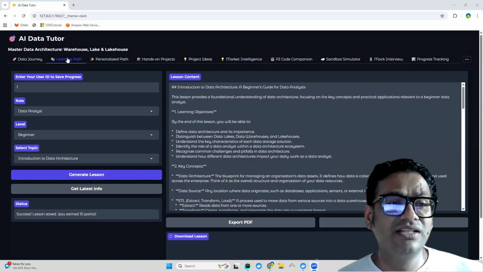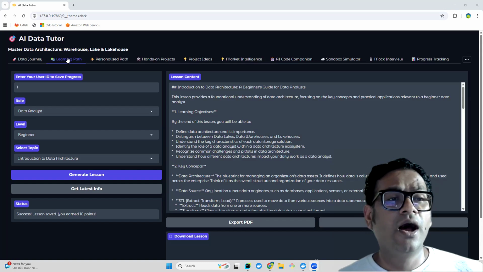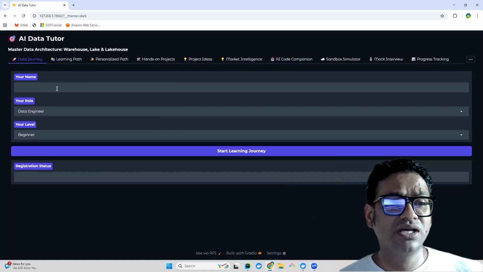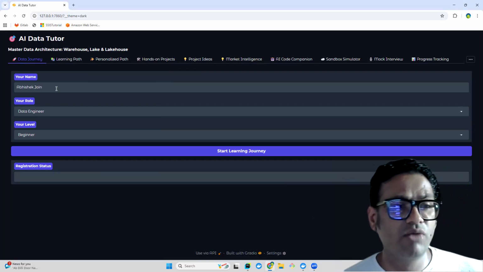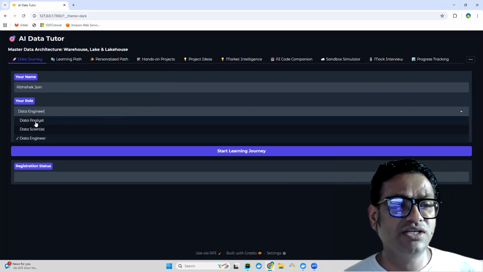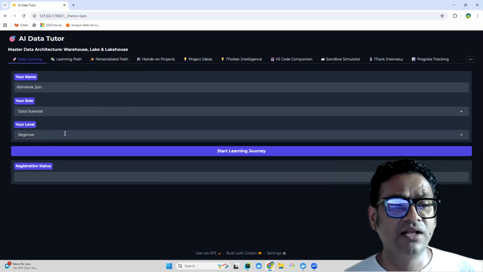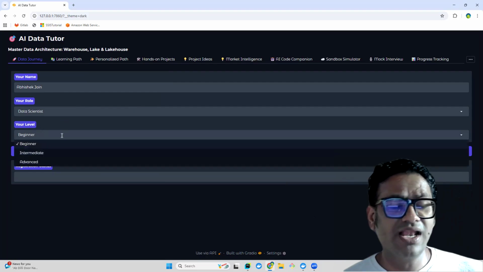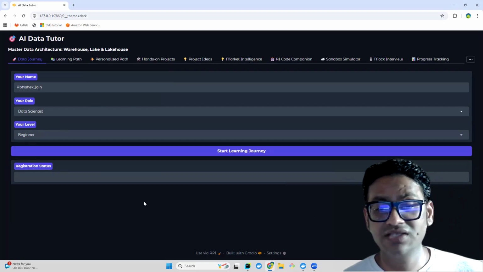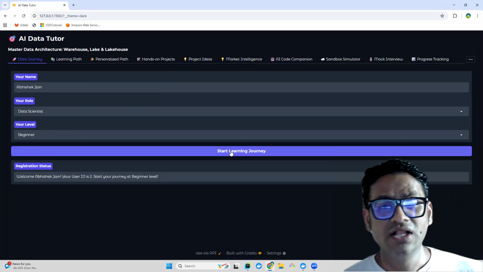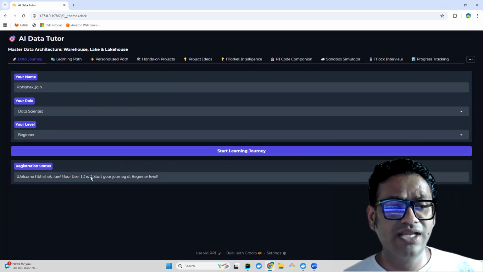As you can see on my screen, the very first thing is the learning path. Before that, you can enroll yourself into this application. You can enter your name and whatever role you have, data engineer, data analyst, or data scientist, just pick that. You can also choose the level, like beginner, intermediate or advanced, depending upon what kind of understanding you have related to these data problems. You can enroll yourself and your ID is 2 now.